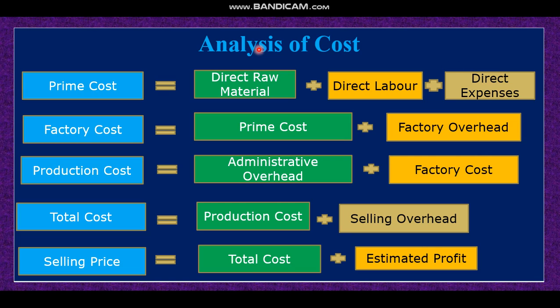Dear student, again I am telling: prime cost is direct materials, direct labor, other direct expenses. Then factory cost, prime cost plus factory overhead. Production cost, administrative overhead plus factory cost. Then total cost, production cost plus selling overhead. Last one, selling price, total cost plus estimated profit.